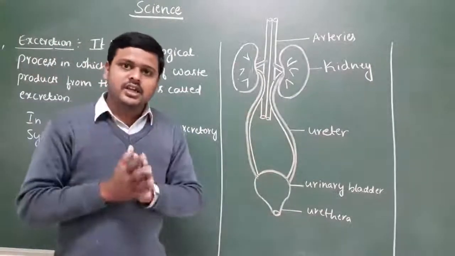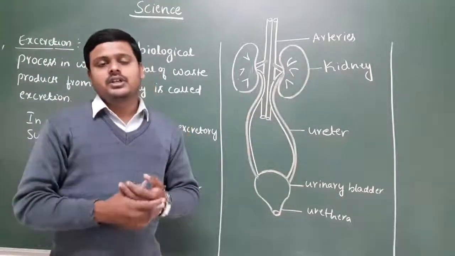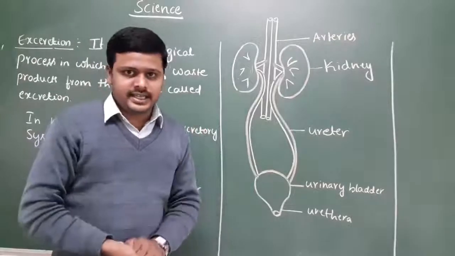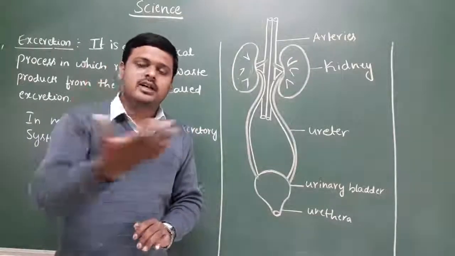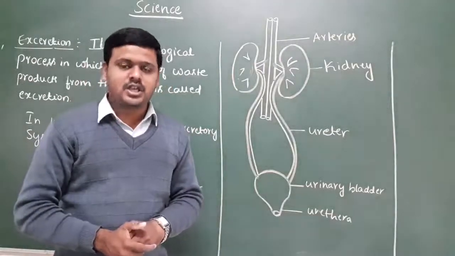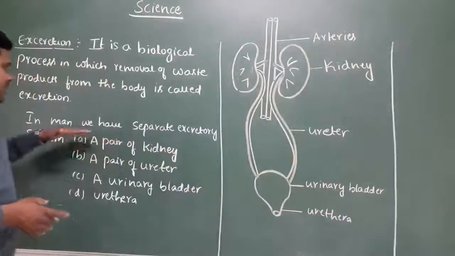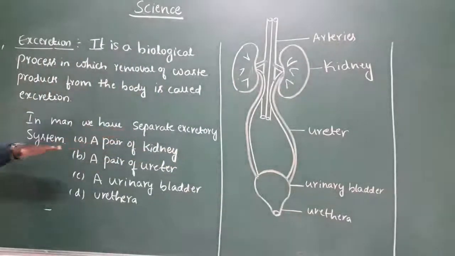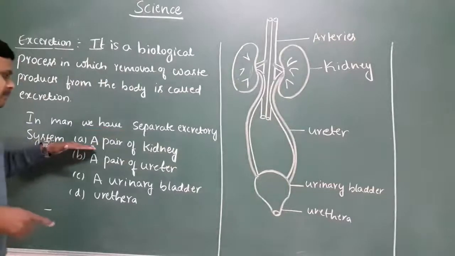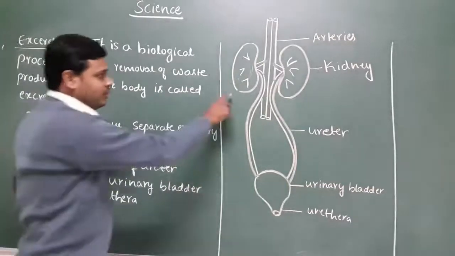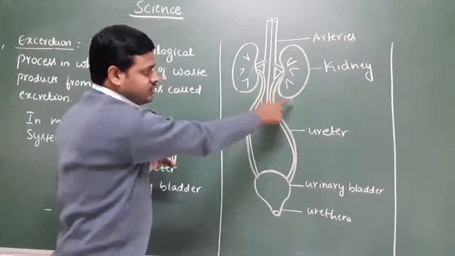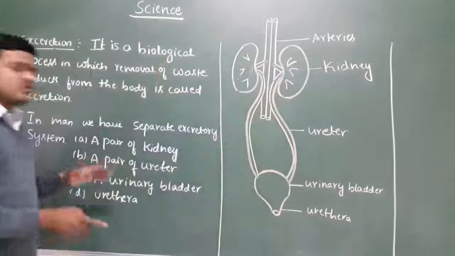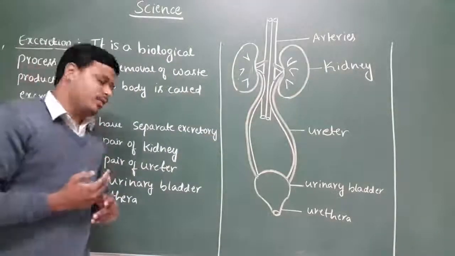Dear children, in our body we have a separate excretory system to eliminate the nitrogenous waste substances. In the excretory system, there is a pair of kidneys: the left kidney and the right kidney. A pair is nothing but two in number.